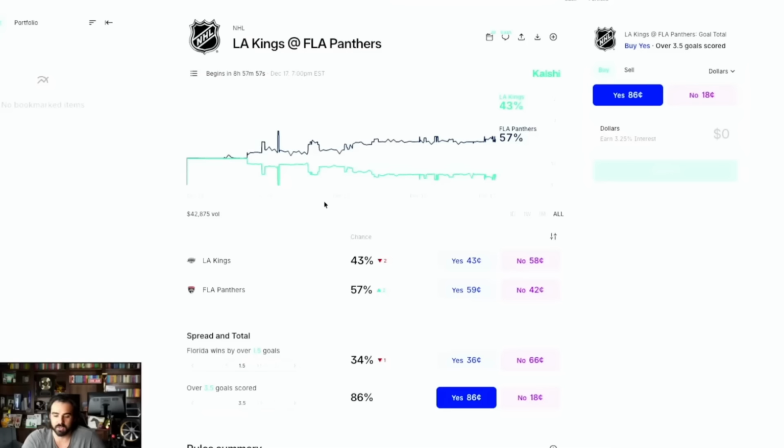I wouldn't put a crazy amount of money and just leave it in there. I would always probably kind of move that money around, because the government, DraftKings, FanDuel, I'm sure they don't agree with a lot of this. So who knows what could end up happening in the future. But as of right now, it's a pretty good site for you to not be able to get limited and to be able to get your certain plays down, especially if you're doing a hefty unit size. If you're not doing a hefty unit size, not that much of a big deal. But if you're not in a legal state, then this gives you at least another option to use.